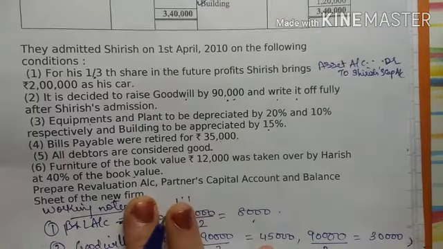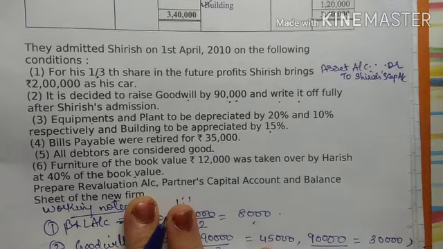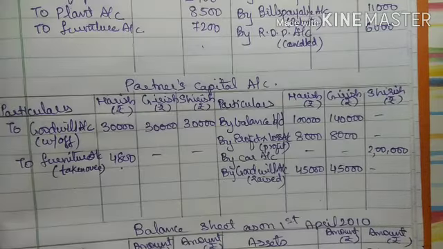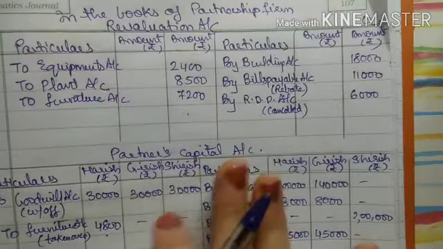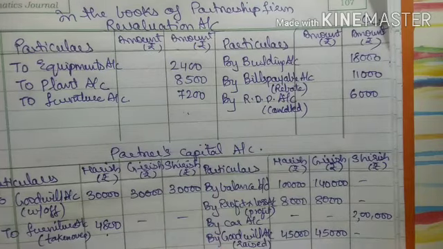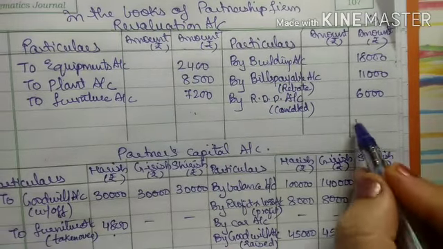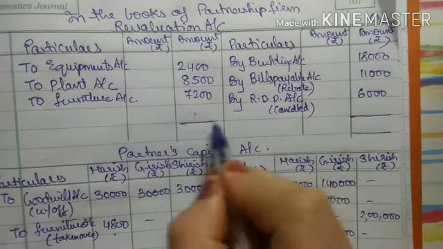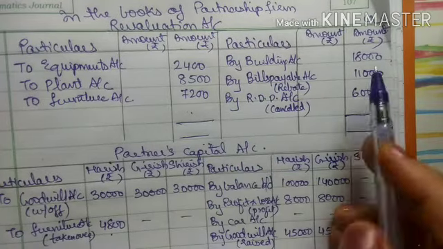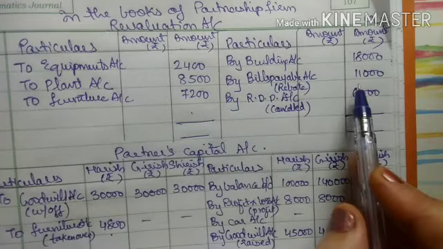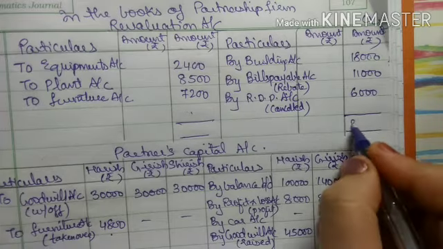So we have done with all the adjustments here, right? Now we will close the account. So for closing the account, the first account that will be closed will be the revaluation account, and see here the total of this side. As I can see clearly, credit side is greater. So 18 plus 11 is 29, 29 plus 6 is what?